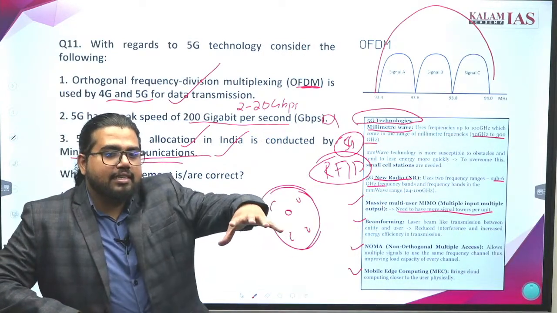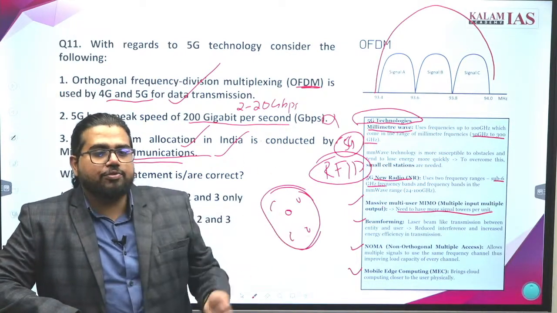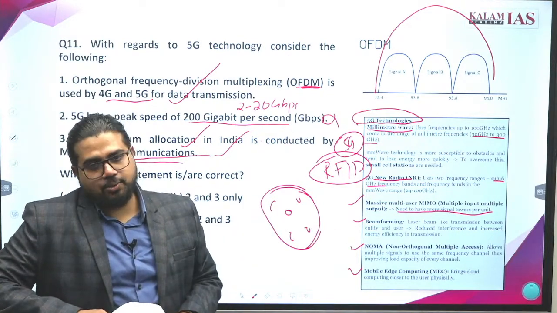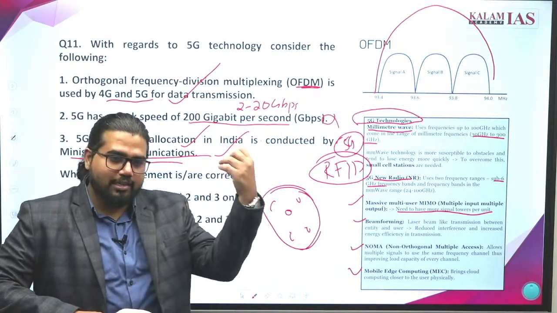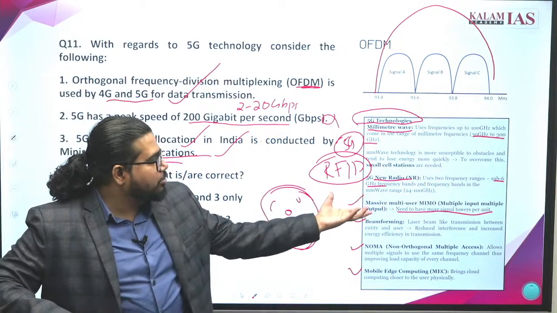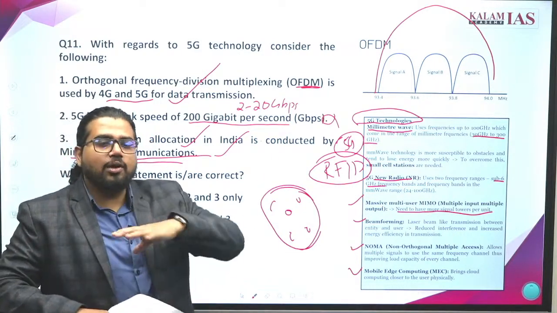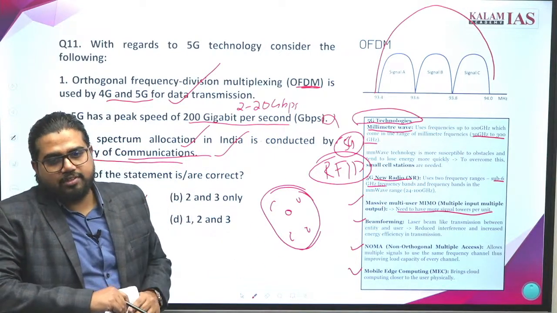The number of towers in India is highly concentrated in city areas. In rural areas, if you want to take 5G, then a huge upgradation of infrastructure is required. In urban areas, it can be done more feasibly because there are already many towers. But in rural areas, if the same towers are used, the range may become very small. So to have full coverage, you need to install many more towers.